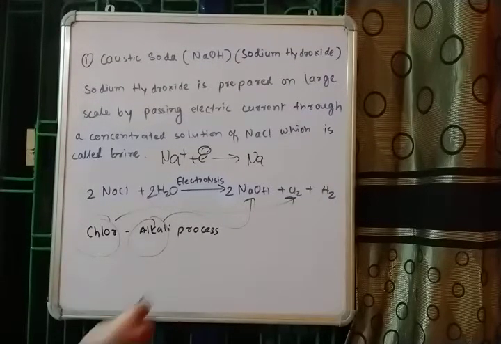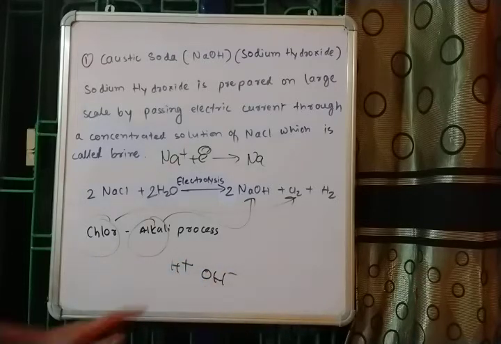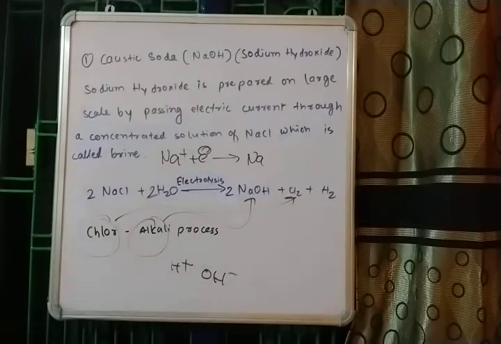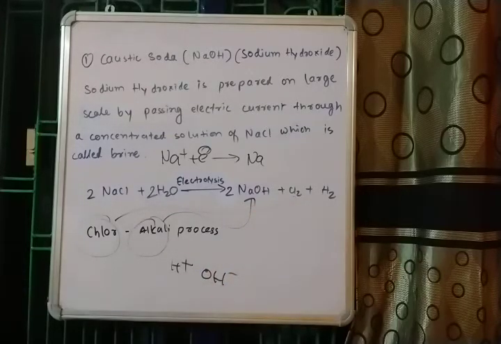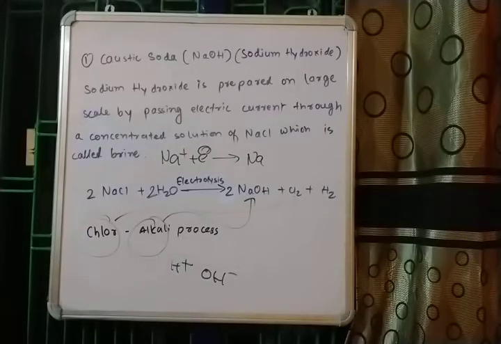You know that this is how water looks, H+ and OH-. During electrolysis, the H+ of water moves toward the cathode, takes up an electron, and H+ is converted into H2. So this Cl2 comes from the anode, and this H2 comes from the cathode.